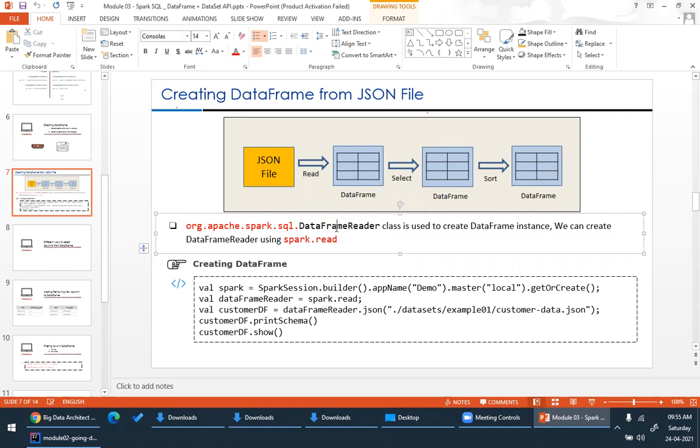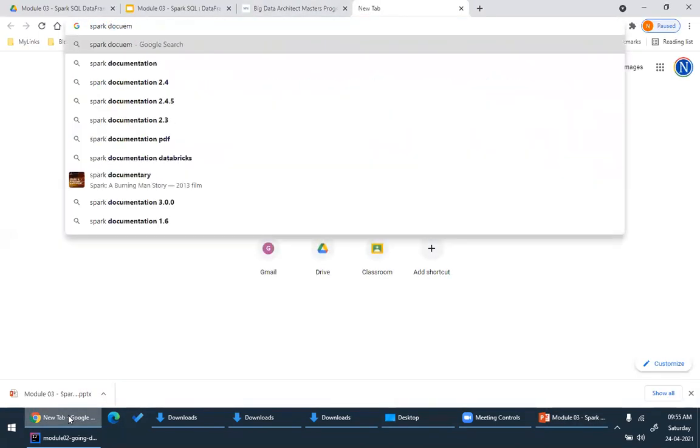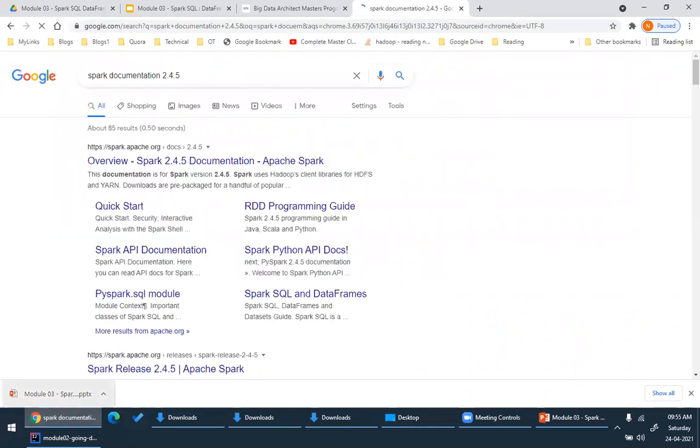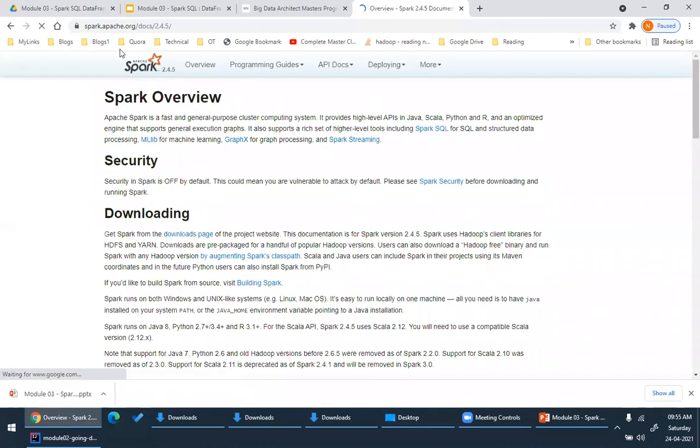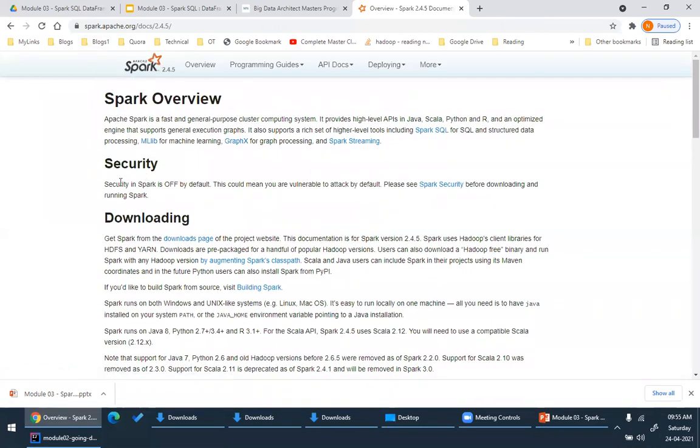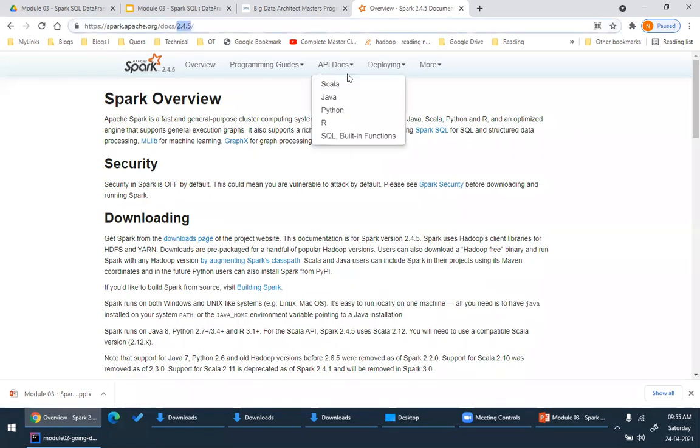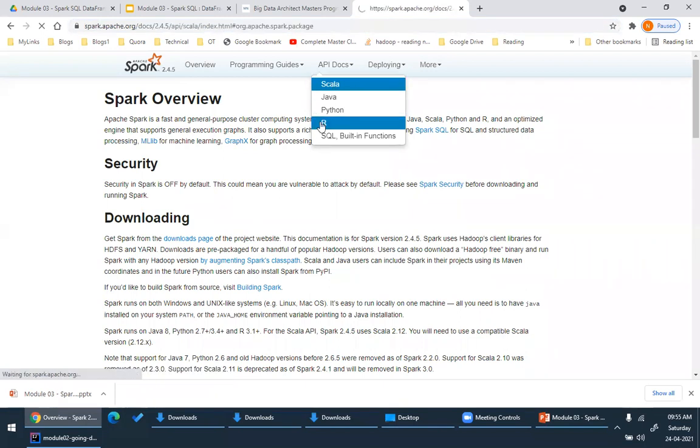So the first step, you will get the instance of this DataFrameReader. Let's look into the documentation first. Let's look into the documentation, then you will understand further. If you open the documentation of Spark, this is the official web page of Spark 2.4.5. And if you see this, the API docs. Based on the language you choose, you can select that. Now I've chosen Scala.